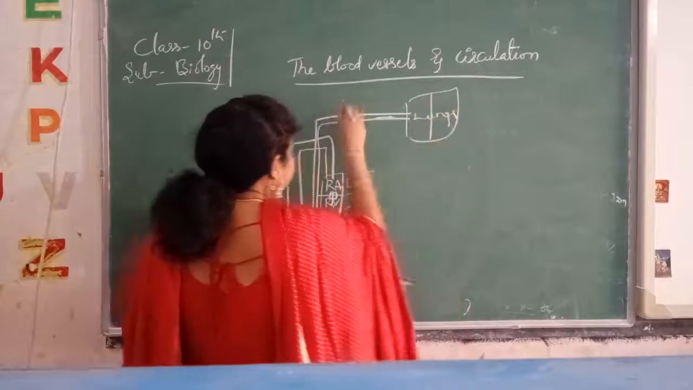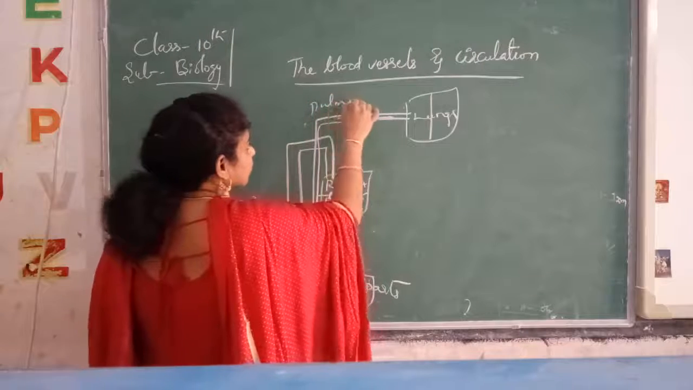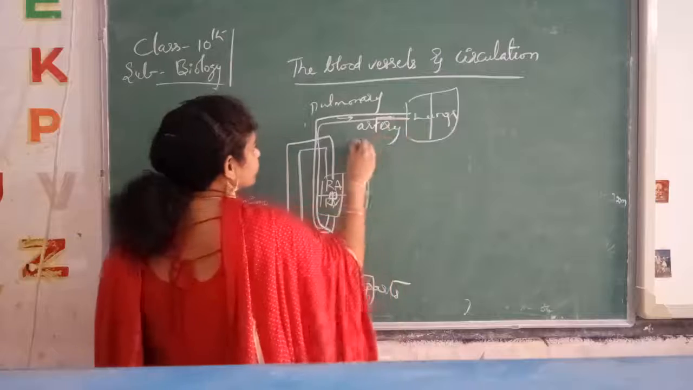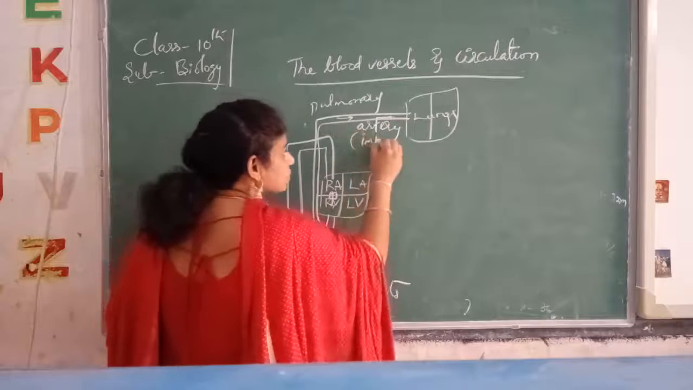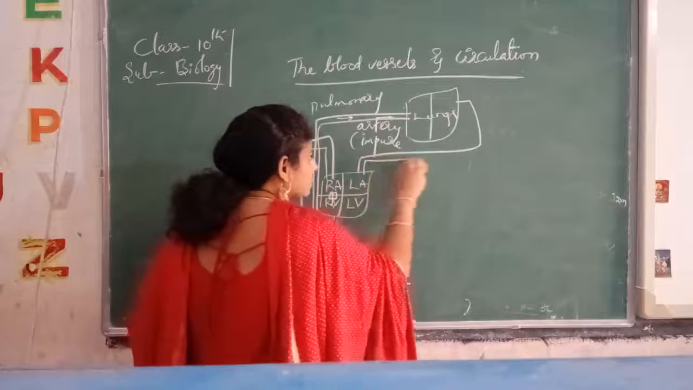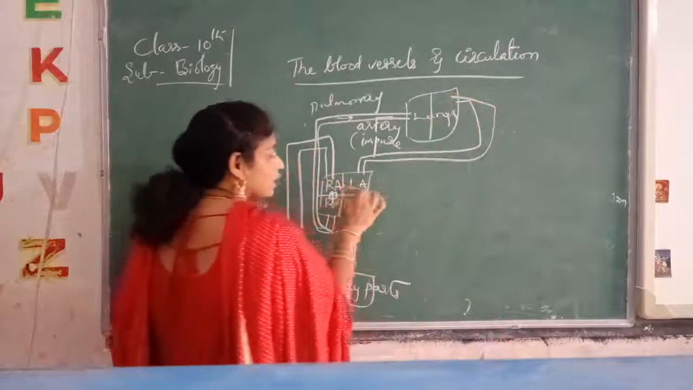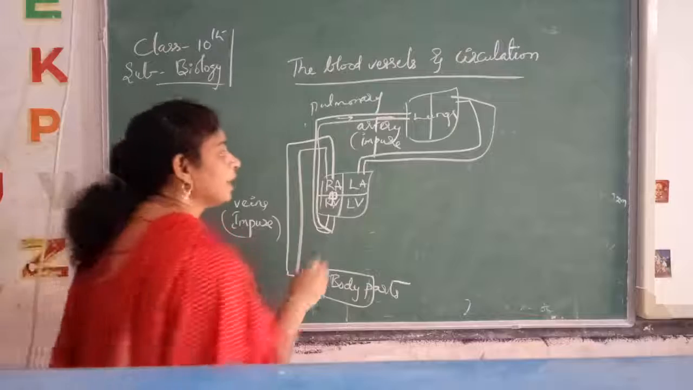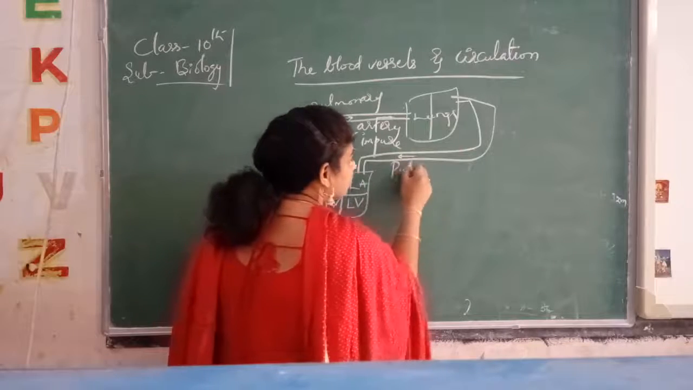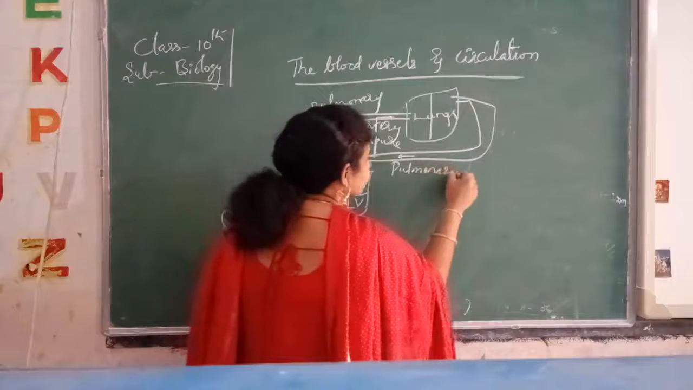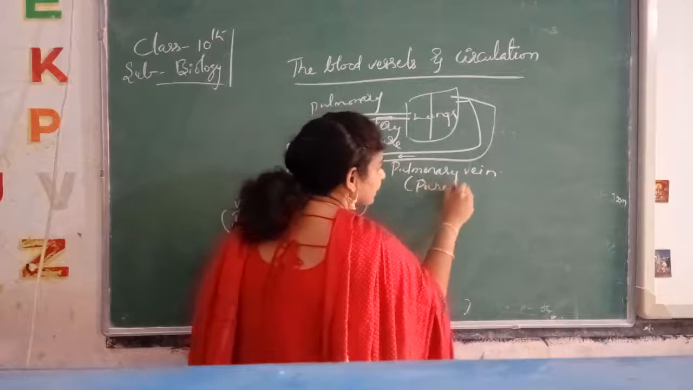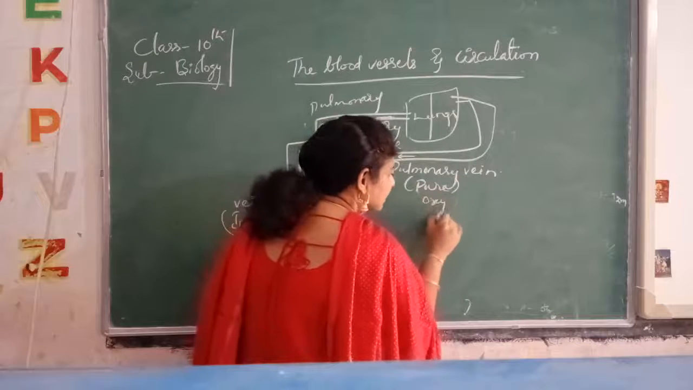Who is carrying this? The pulmonary artery. Which blood? Impure blood only it is carrying. From the lungs it comes back to the left auricle. Who is bringing this? The pulmonary vein. Which blood? Pure blood, nothing but oxygenated blood.